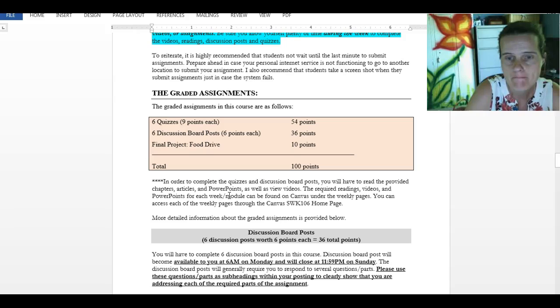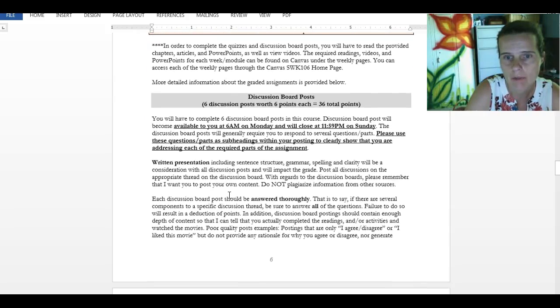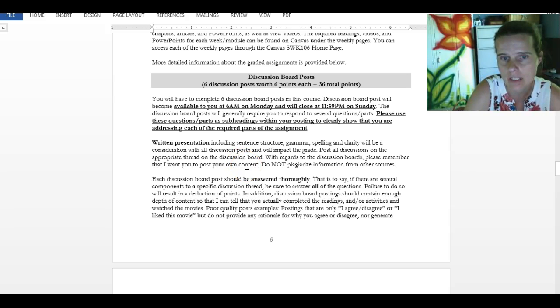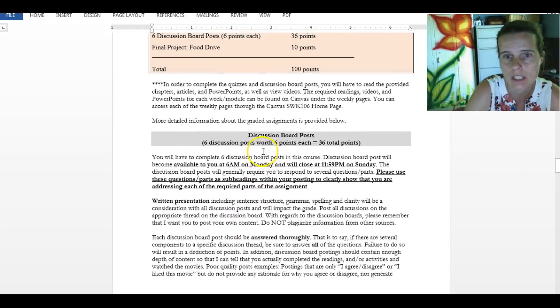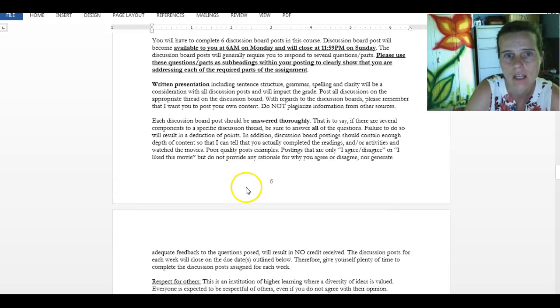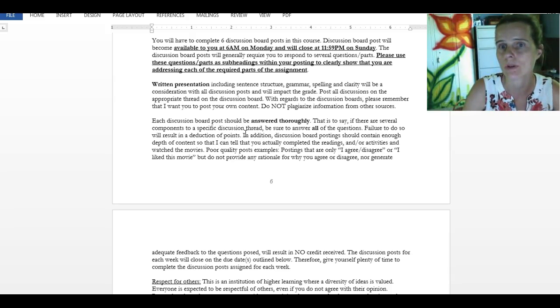Now let's talk a little bit in more depth about each of those types of assignments. So again, there are 6 discussion board posts. Each is worth 9% of your final grade. For these discussion board posts, they will become available at 6 a.m. on the Monday that we start that unit, and they will close on Sunday at 11:59 p.m. So your discussion board posts are always due, except for your very first discussion board post, which is due this Wednesday. All of your subsequent discussion board posts will be due on Sunday at 11:59 p.m.